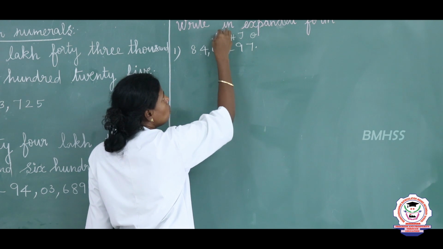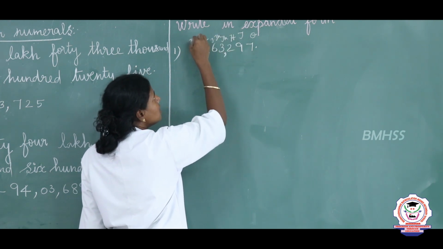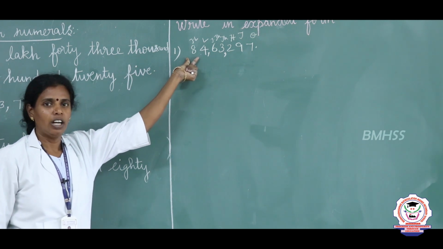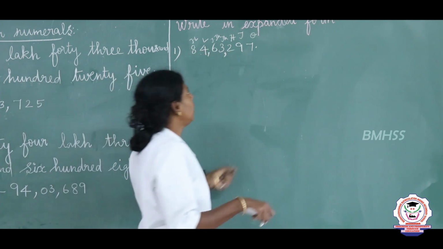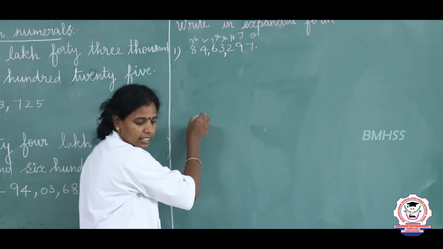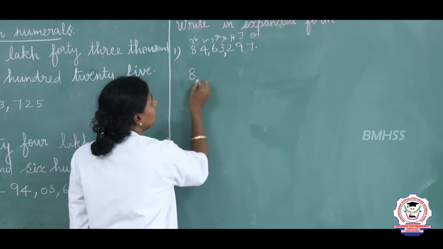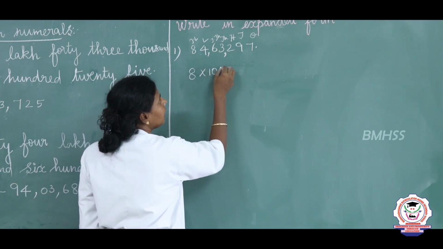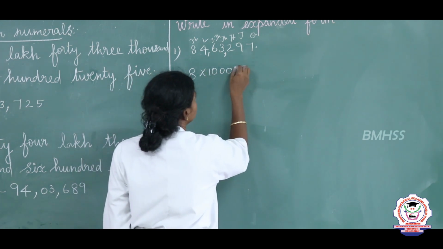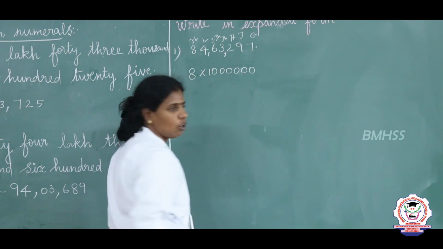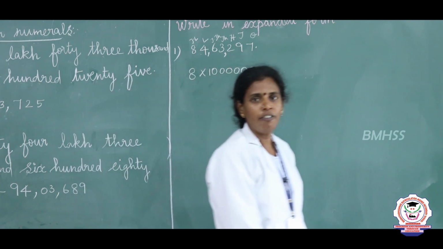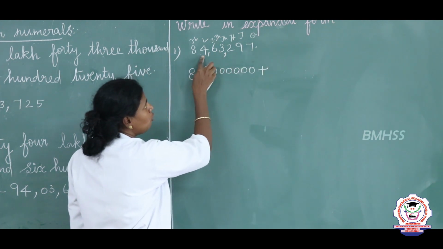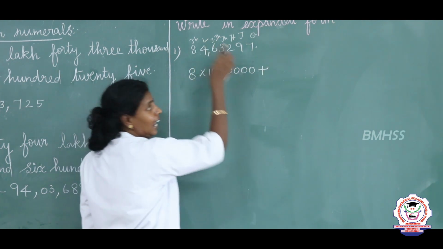This is 10,000, lakh, and this is 10 lakh. So for 10 lakh, how many zeros I told you? 6 zeros, right? Very good. So I am going to expand this as 8 into 6 zeros, because 8 is in the place of 10 lakhs, right? Plus the next 4 is in the place of lakhs, right?